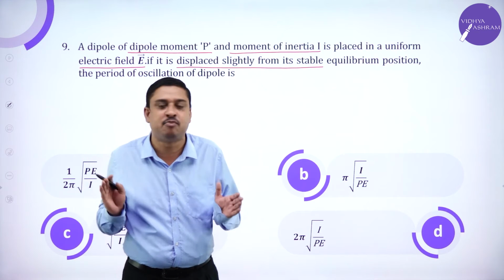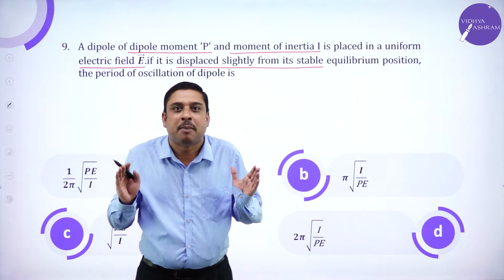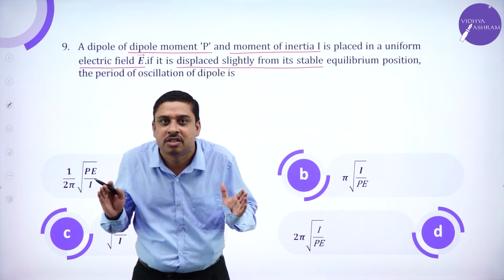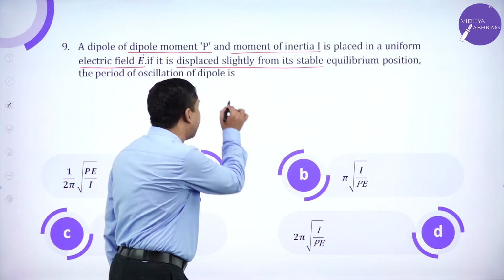Go to your magnetism chapter, where we wrote the period of oscillations of a needle in a uniform magnetic field.